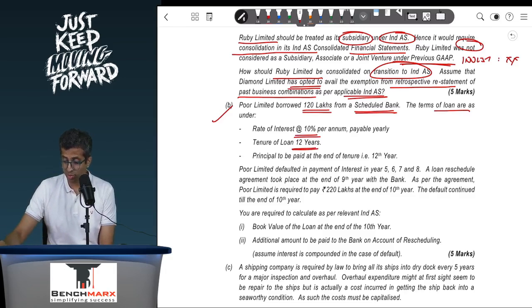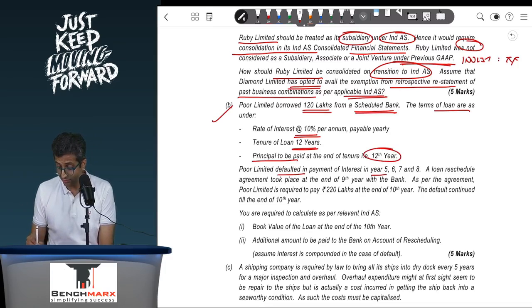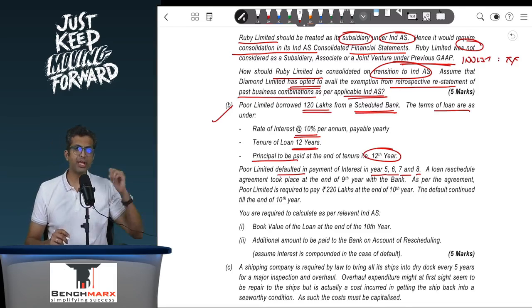So 10% on 120, that comes to 12 lakhs each year, unless given otherwise. We'll assume that the 12 lakhs is paid each year. Principal to be repaid at the end of the tenure, that is the 12th year. Okay, perfect. So it's a bullet payment. Poor Limited defaulted in the payment of interest in years 5, 6, 7 and 8. So it paid interest till 4 years.